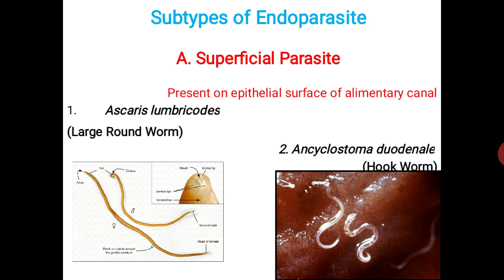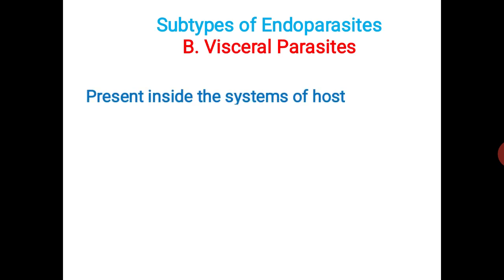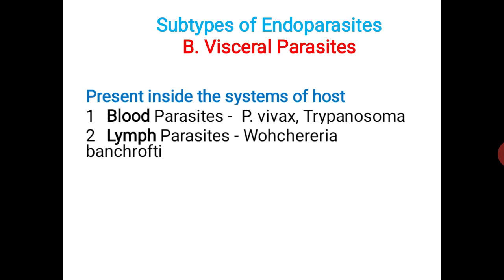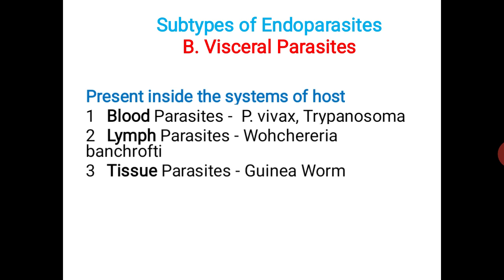So the term is superficial parasite. Superficial means on the surface, not inside. The organism is present on the surface lining. The second one is parasites which are present inside the system, known as visceral parasites. Visceral means system. For example, blood parasite, that is Plasmodium vivax; lymph parasite, that is Wuchereria bancrofti; and tissue parasite, guinea worm.